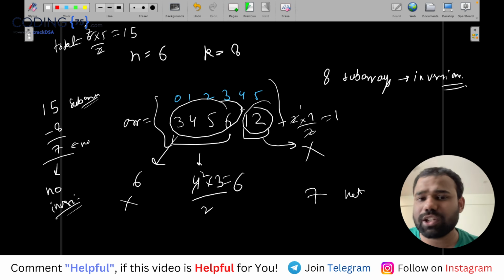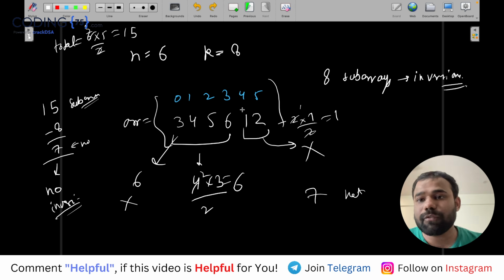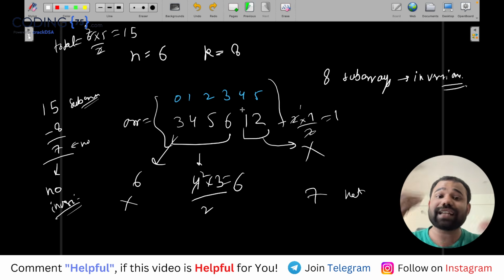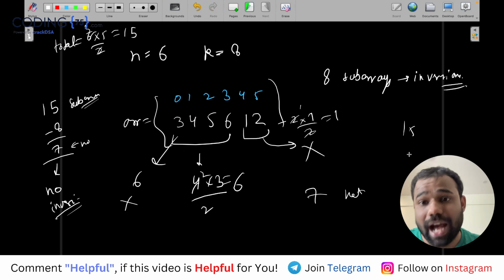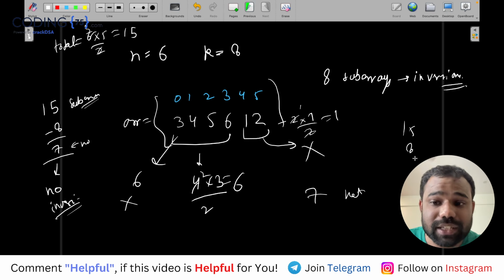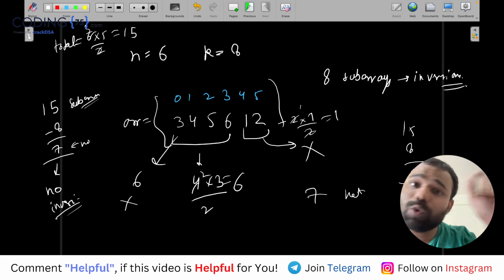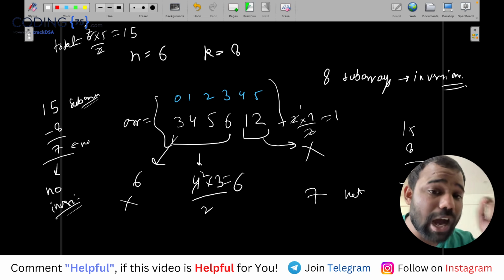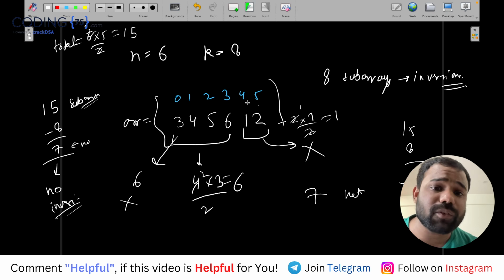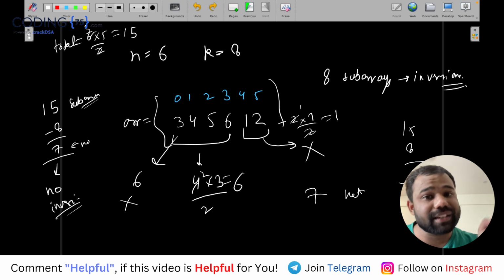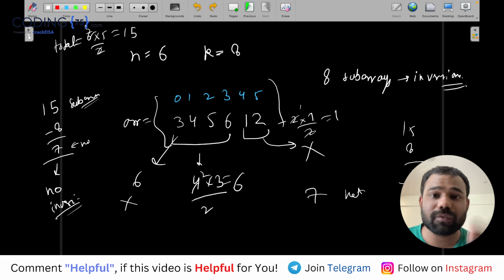Actually I didn't think of this directly, but I thought, okay, if I wanted to know how many inversions are there, I know the total number of subarrays, means I should know how many subarrays I want which are not having inversion. So if total arrays were 15, I want 8 to have inversions, means I needed 7 subarrays which do not have inversion. Now you will ask, Abhinav, 7 is fine, but how did you get to know that this arrangement will give you 7 such subarrays? That is the main question, the main thing of this particular problem.